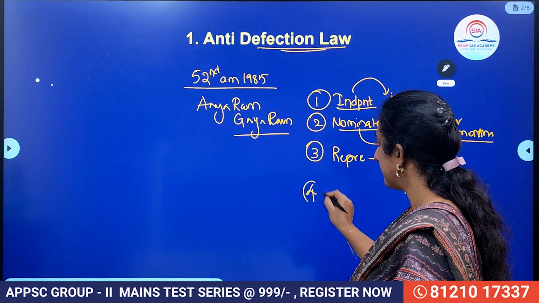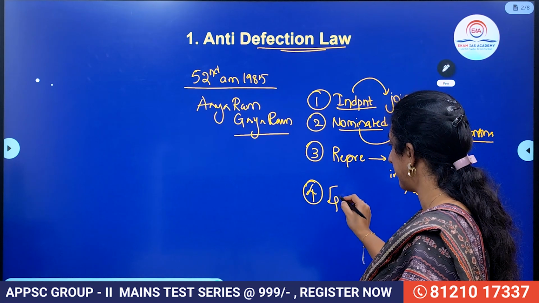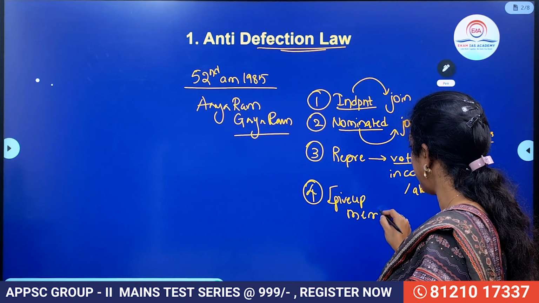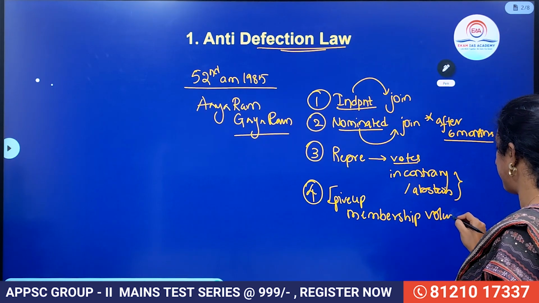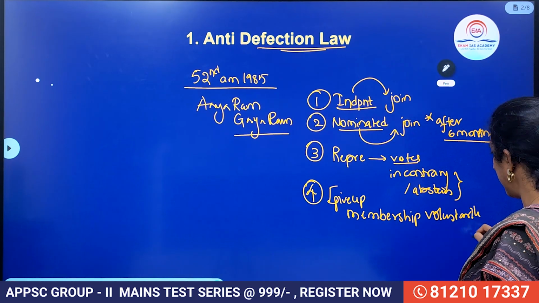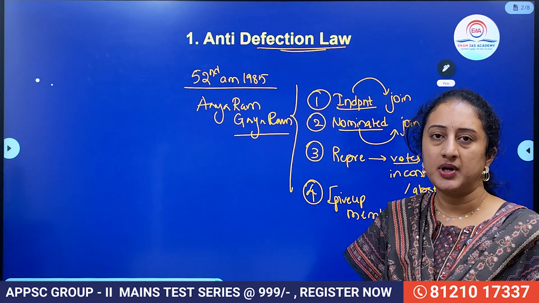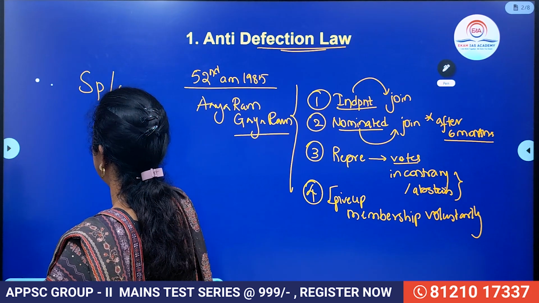Then finally, if any party person gives up membership voluntarily of that particular party and joins another party, on these grounds generally defection can be imposed. So who will be the deciding officer? Speaker or chairman.